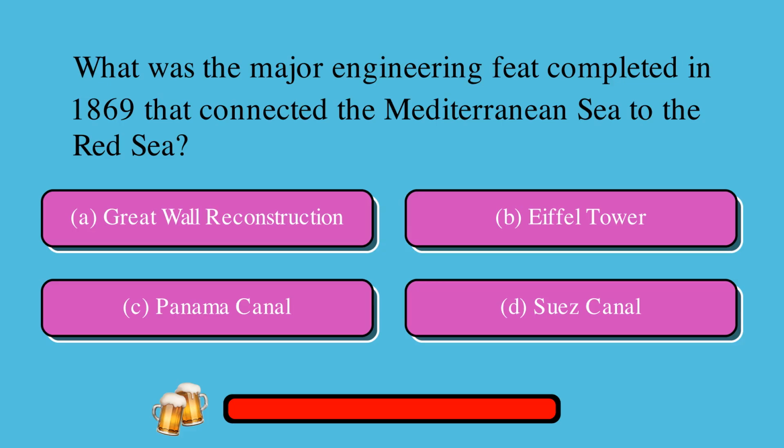What was the major engineering feat completed in 1869 that connected the Mediterranean Sea to the Red Sea? Is it A, Great Wall reconstruction, or B, Eiffel Tower, or C, Panama Canal, or D, Suez Canal? The correct answer is D, Suez Canal.